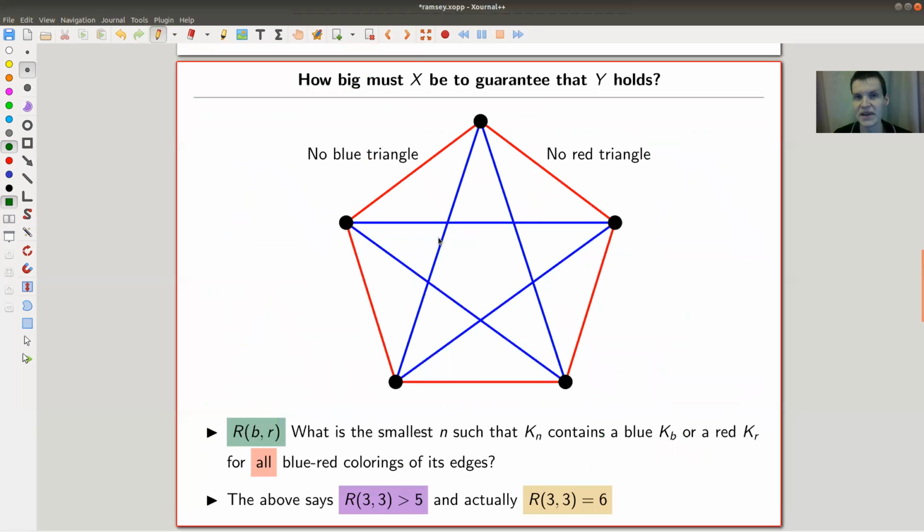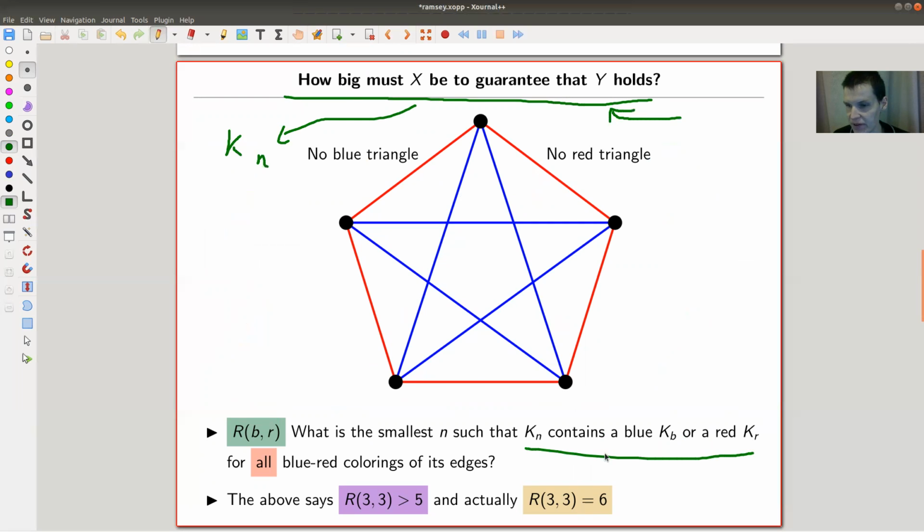Remember that we wanted something like: how big must the structure X be such that Y holds? Okay, my structure X is now Kn. So how big must X be to guarantee that Y holds? So X is Kn, and Y is the following. It's actually this property here.